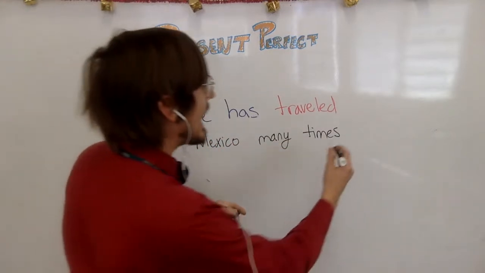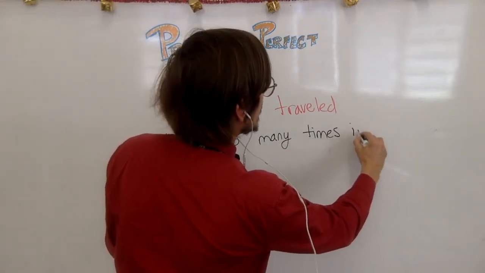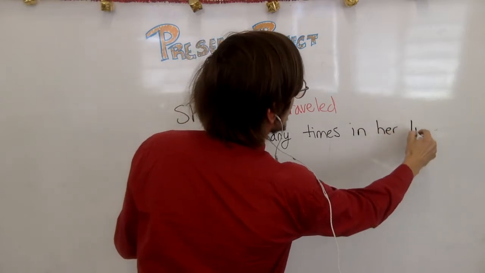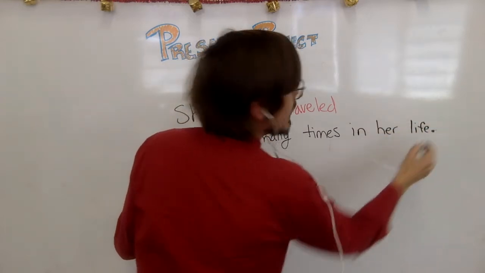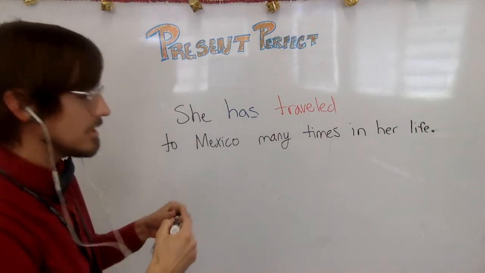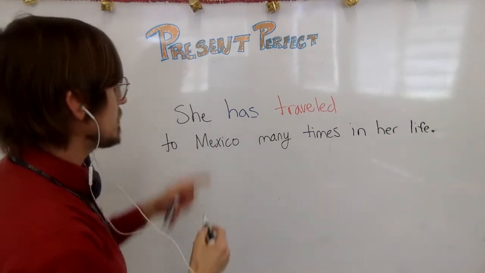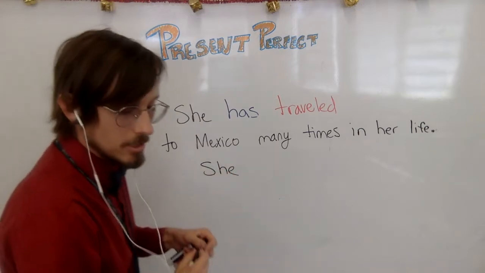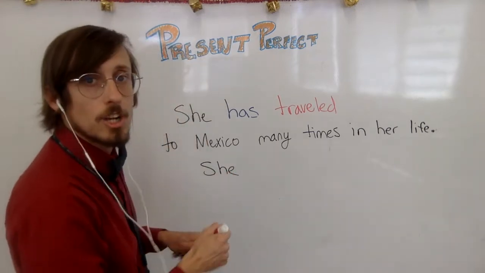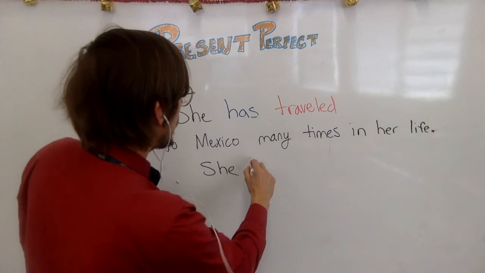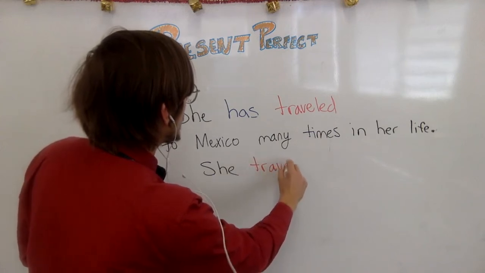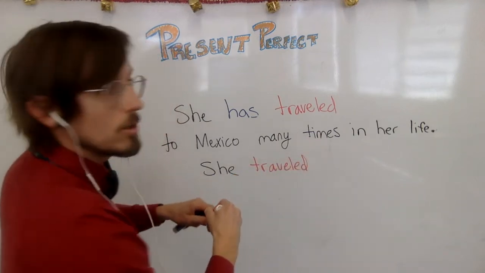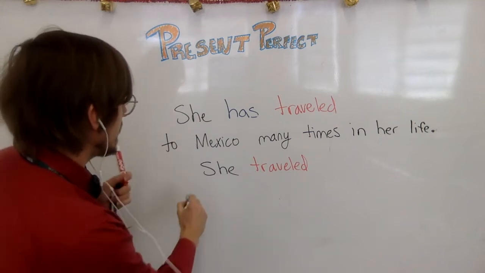But if I add this expression, in her life, and it is actually in the sentence, there's a big difference between using the present perfect and the past. Okay, let's look at that. She has traveled to Mexico many times in her life, or she traveled to Mexico many times in her life.